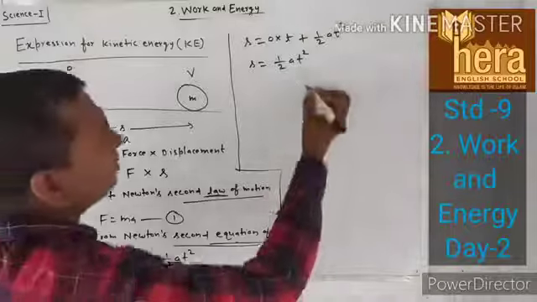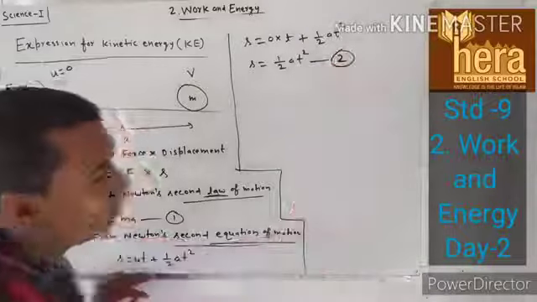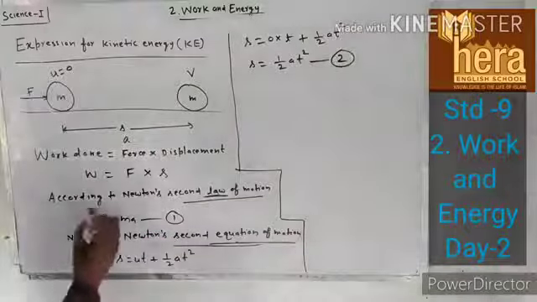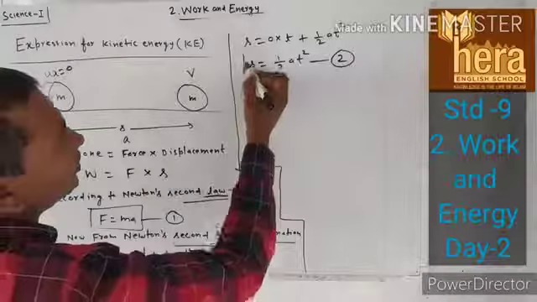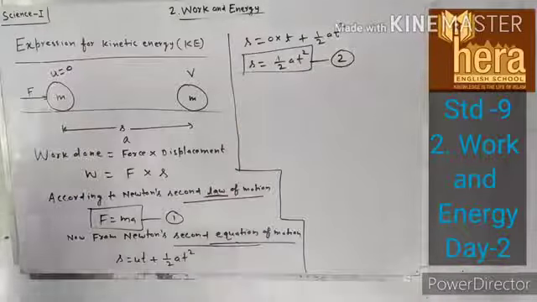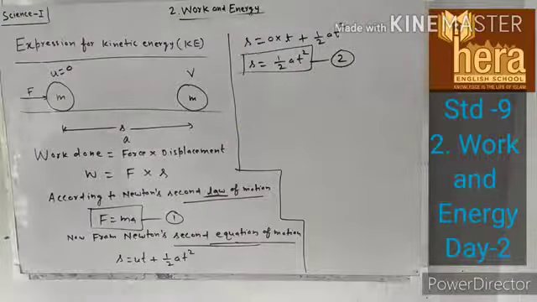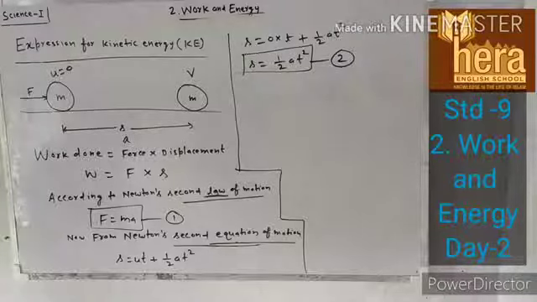Say this is equation number 2. This is equation number 1. This is equation number 2. Understood?